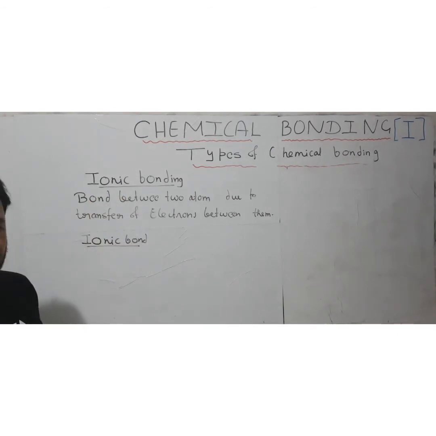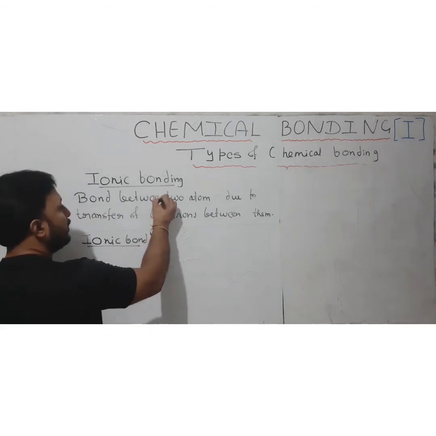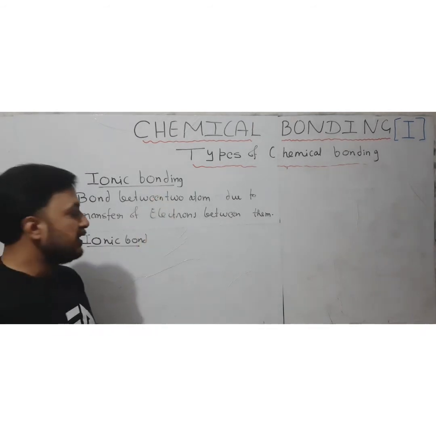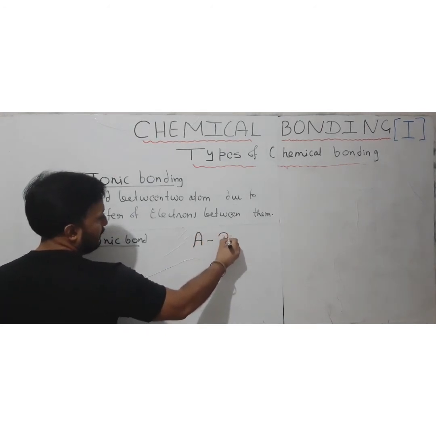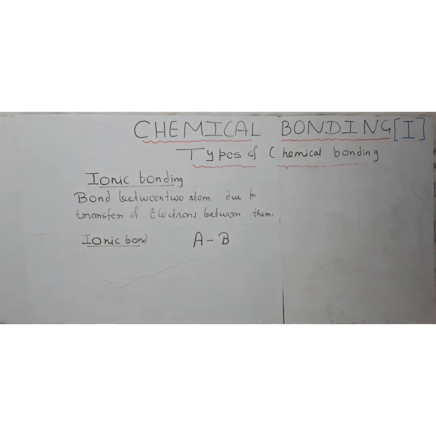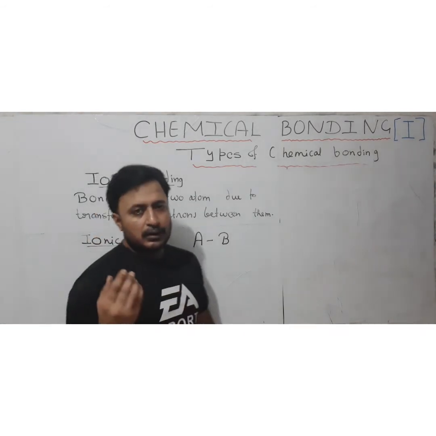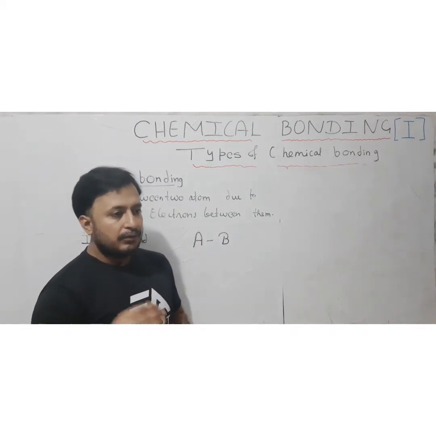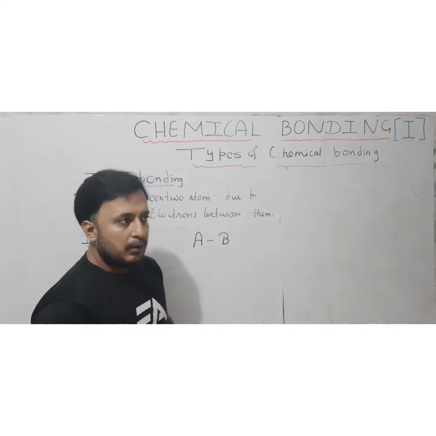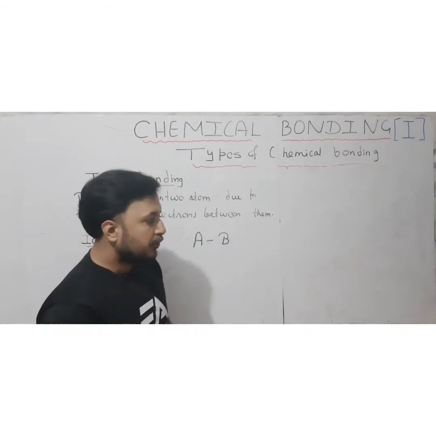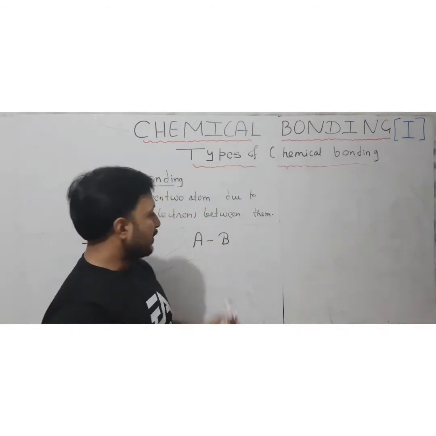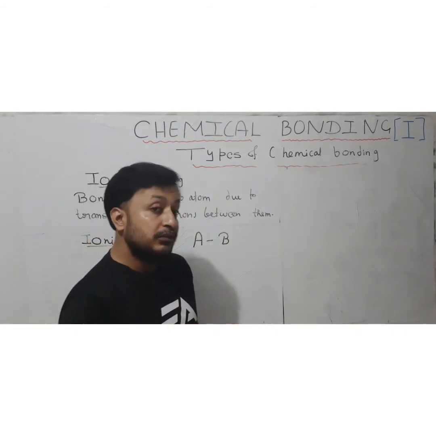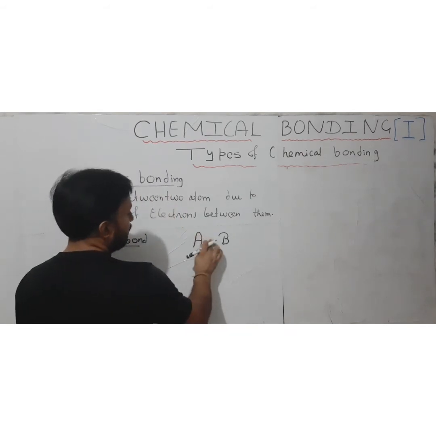Now that is the definition. What is the meaning of all this? Suppose we have two atoms, A and B. Suppose A has a certain excess of electrons. If that excess of electrons is removed from A, then A can have the noble gas configuration, and B is lacking that much number of electrons which A can give. After getting that number of electrons, B can also achieve the noble gas configuration. Then electrons are transferred from A to B.